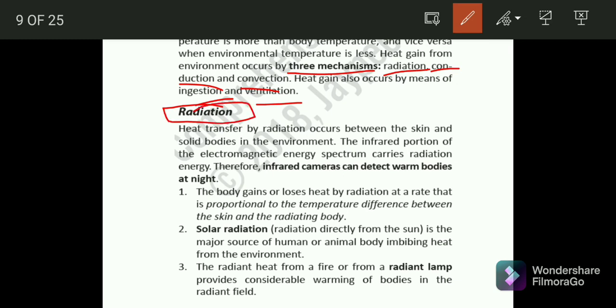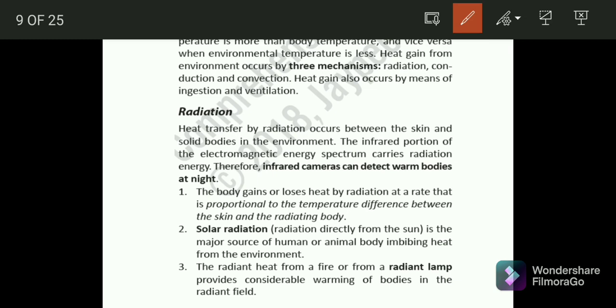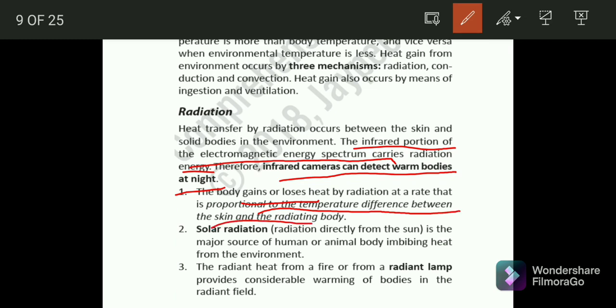In radiation, heat transfer occurs between the skin and the solid bodies in the environment. Infrared cameras can detect warm bodies at night. The infrared portion of the electromagnetic energy spectrum carries radiation energy. So the body gains or loses heat by radiation at a rate that is proportional to the temperature difference between the skin and the radiating body. Remember this.